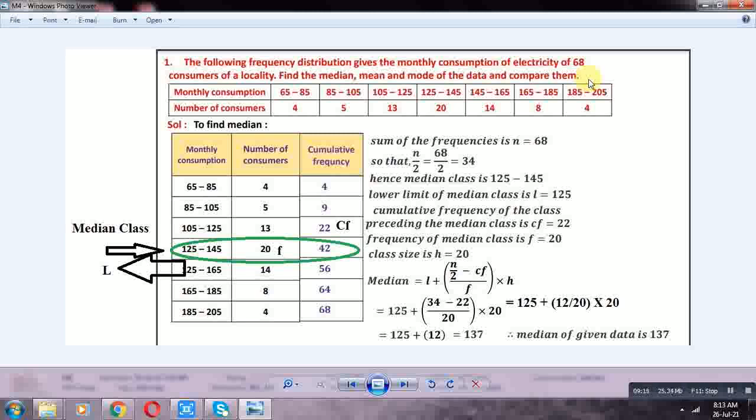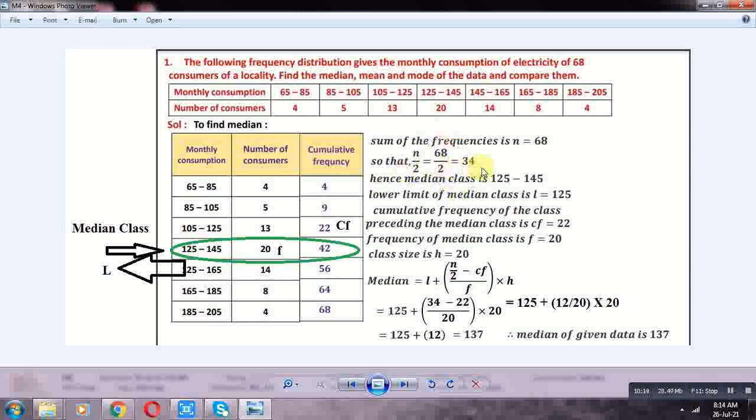First, to find the median. Monthly consumption classes: 65-85 with frequency 4, 85-105 with 5, 105-125 with 13, 125-145 with 20, 145-165 with 14, 165-185 with 8, 185-205 with 4. The sum of frequencies 4, 5, 13, 20, 14, 8, 4 is 68. Here N is 68, so N by 2 is 34.